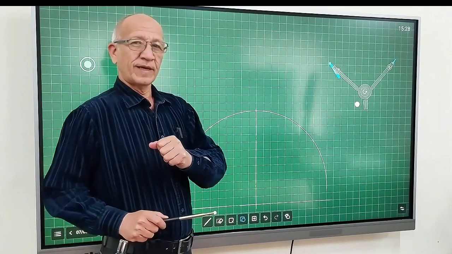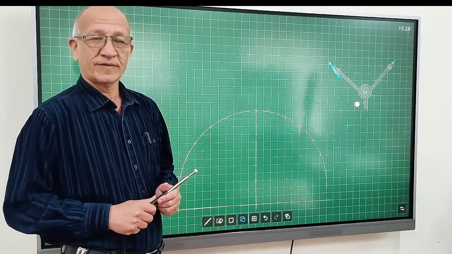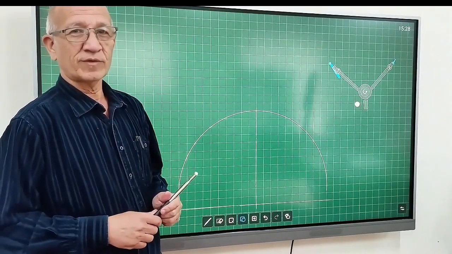Now, how do I draw it? What's the next step? That is exactly 1 centimeter. Actually, let's not all make it a rule.